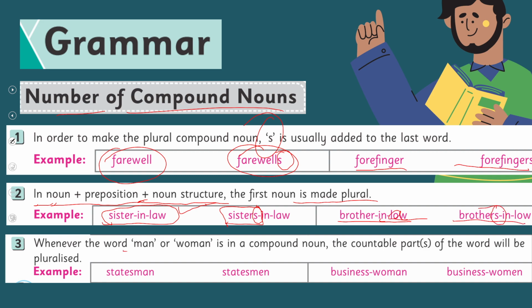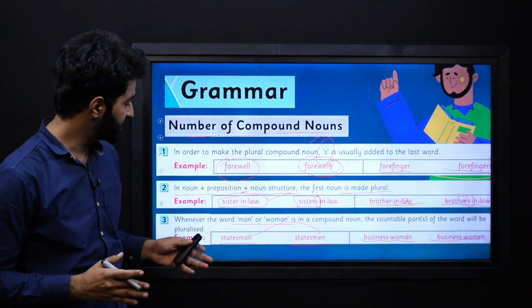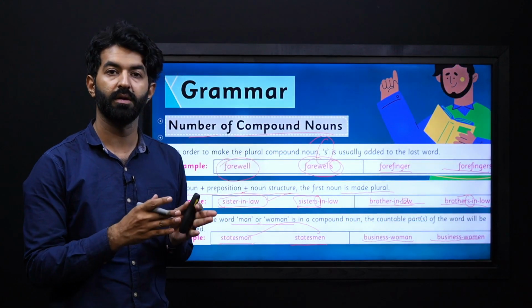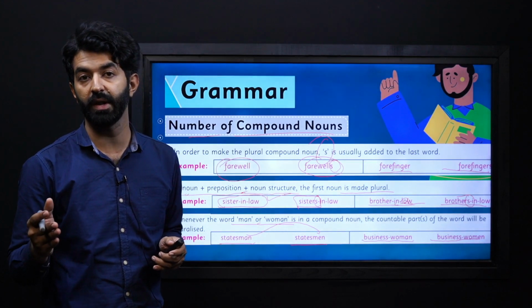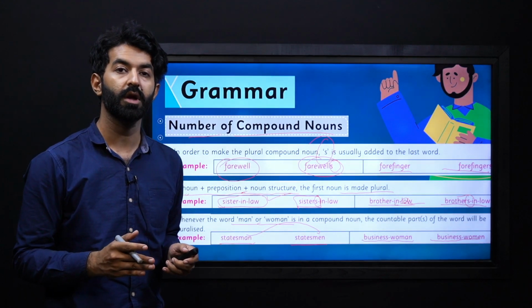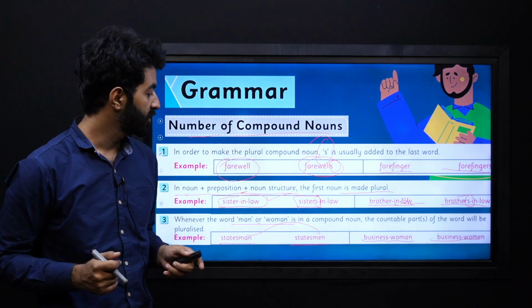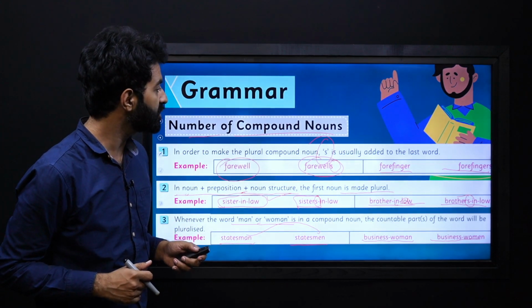Number 3, whenever the word man or woman is in a compound noun, the countable part of the word will be pluralized. For example, we know that man's plural is men, so statesman will be statesmen, businesswoman will be businesswomen. So in this situation, if it's man, you will make it men. If it's woman, you will make it women. So these are three conditions.